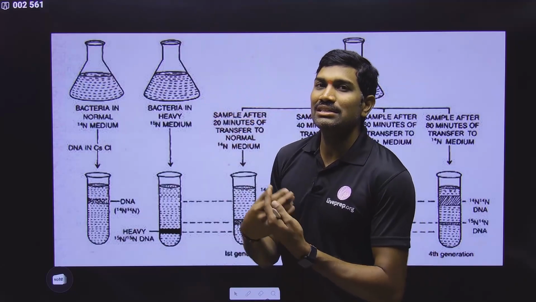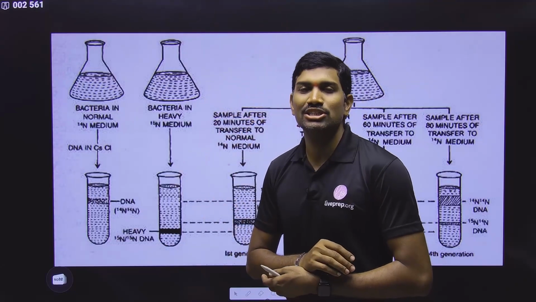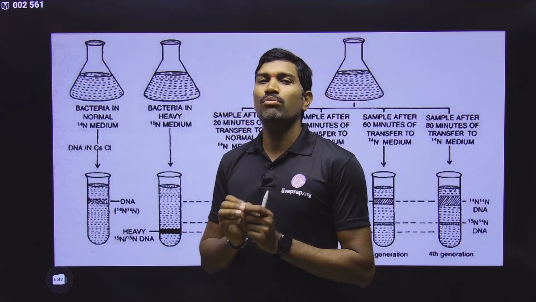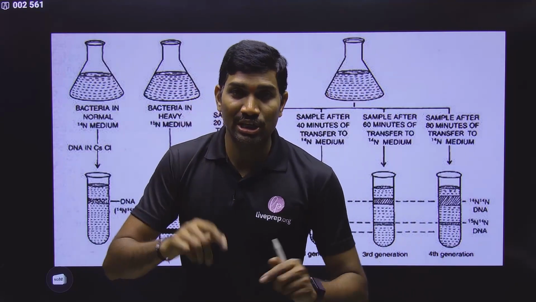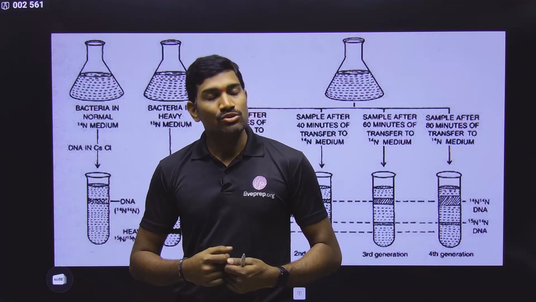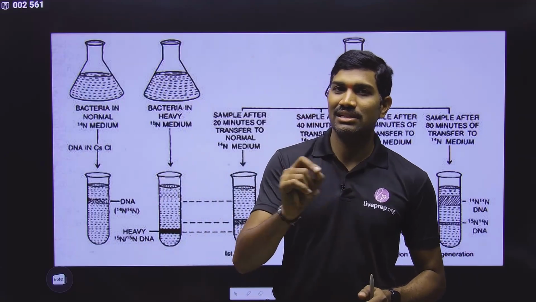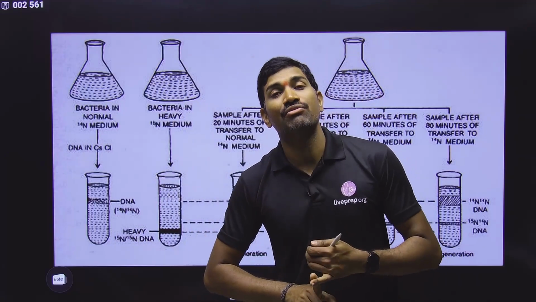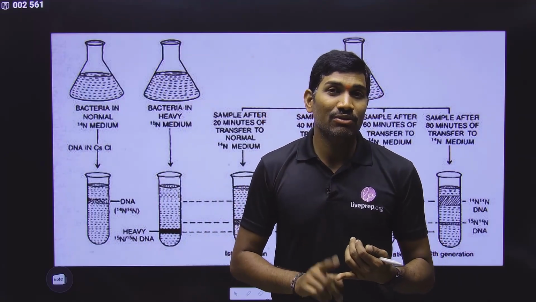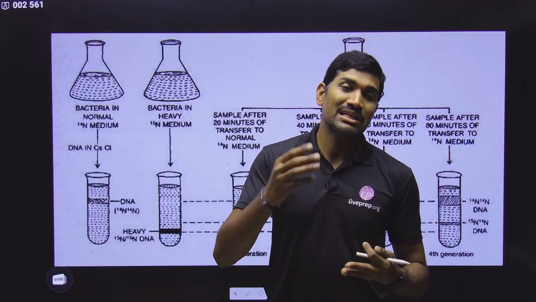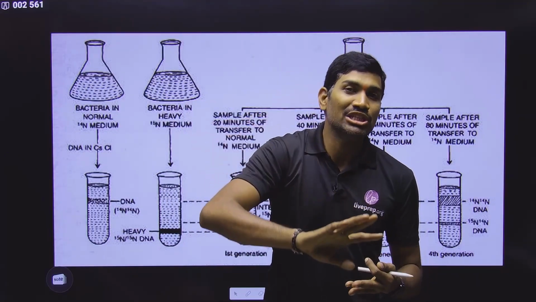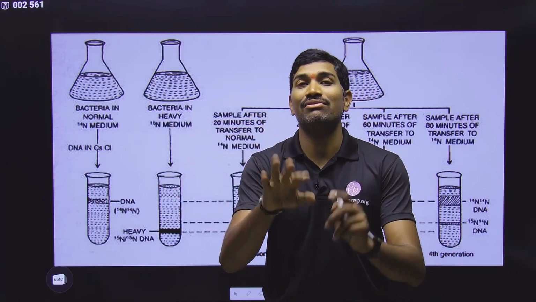If they are growing this in N15 containing medium for several generations, what happens? Each and every component that has nitrogen in E. coli will get that N15. So please remember and read the NCERT sentence carefully. Not only the DNA of E. coli, even carbohydrates, proteins and other compounds, wherever nitrogen is present, are also getting the N15.